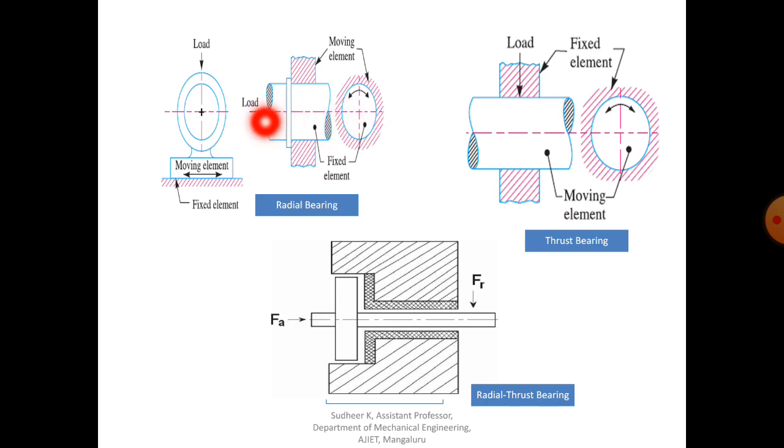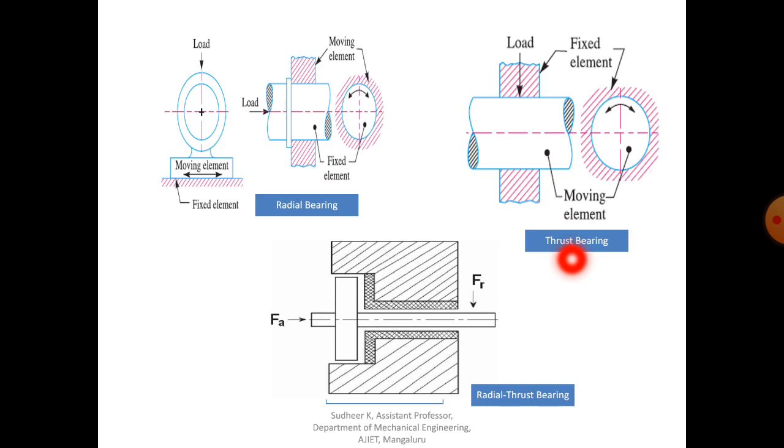This moving element is nothing but the journal, or we call it shaft. So this is about radial bearing.